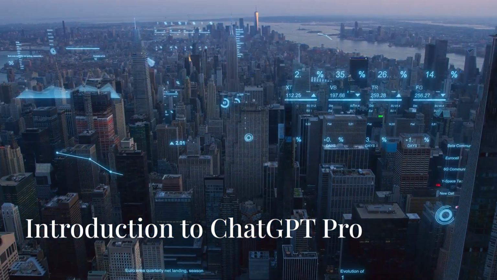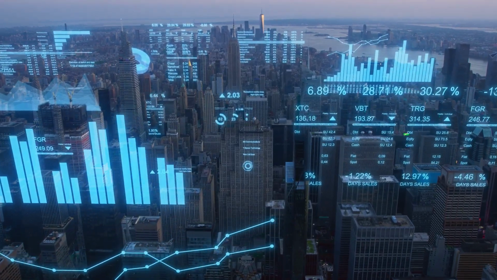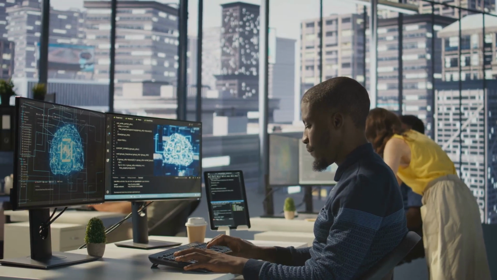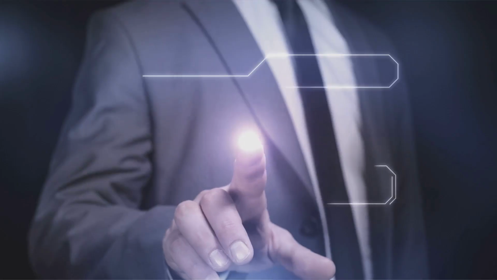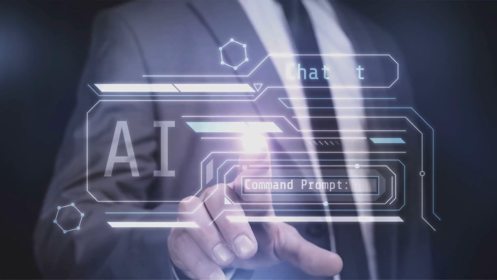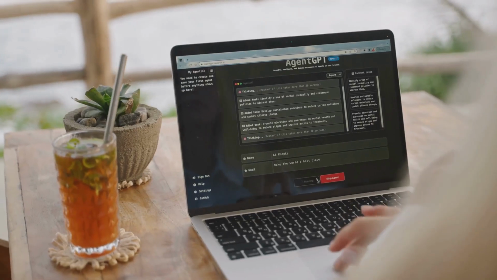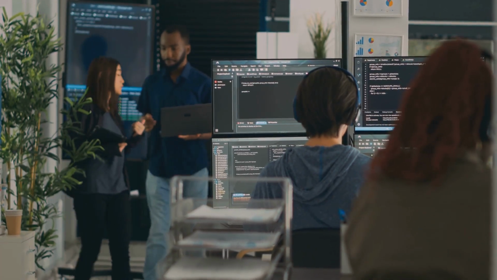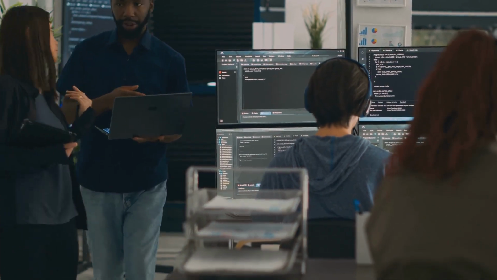In the vast expanse of the digital universe, a new star has emerged, ChatGPT Pro. This advanced AI model developed by OpenAI represents a significant leap forward in artificial intelligence. ChatGPT Pro is not merely a chatbot, it is a powerful tool designed to assist professionals in various fields. It offers a glimpse into the future of AI assistance. Its advanced capabilities have the potential to revolutionize the way we work, learn, and solve problems.